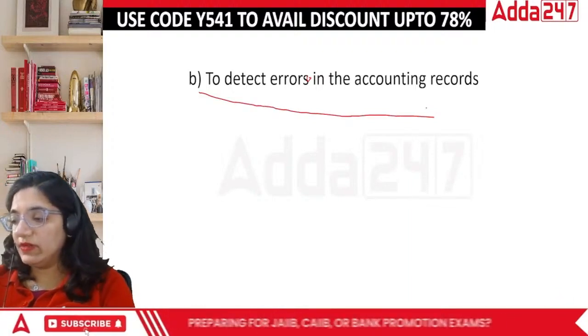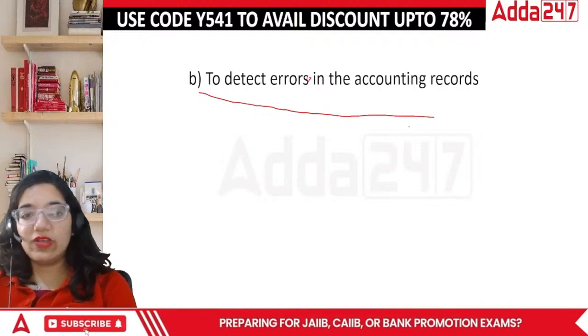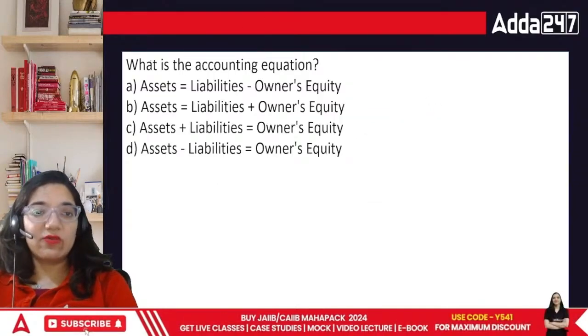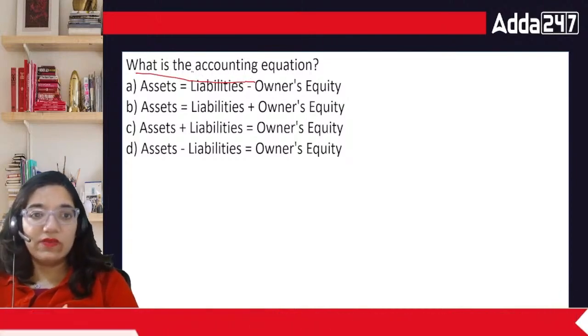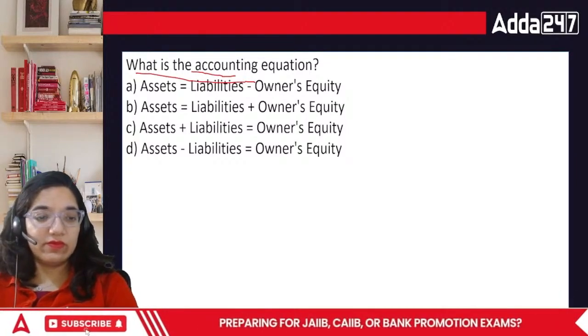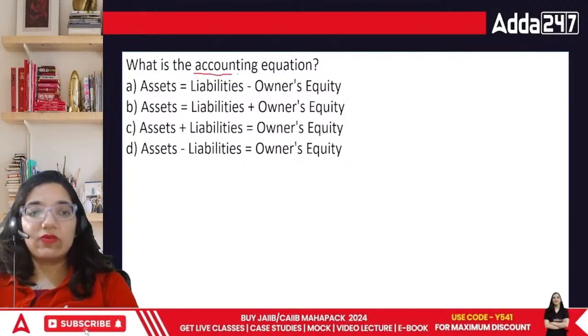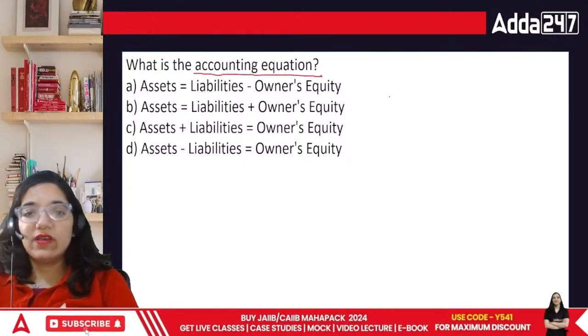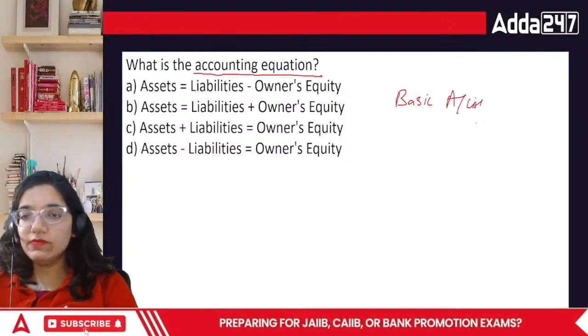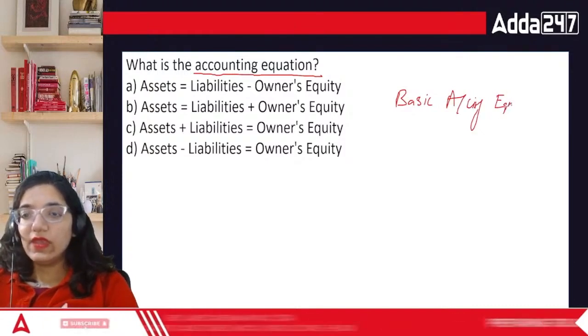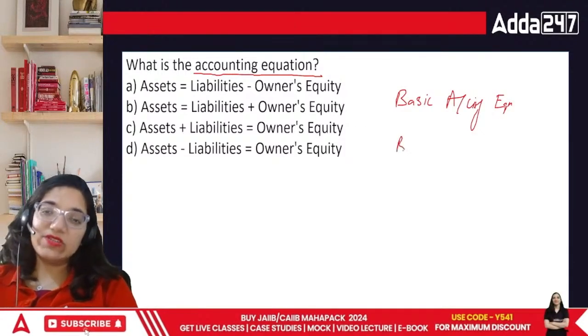Done, everyone? Now comes the next point. What is the accounting equation? The term accounting equation is also called the basic accounting equation. It is also called the balance sheet equation.